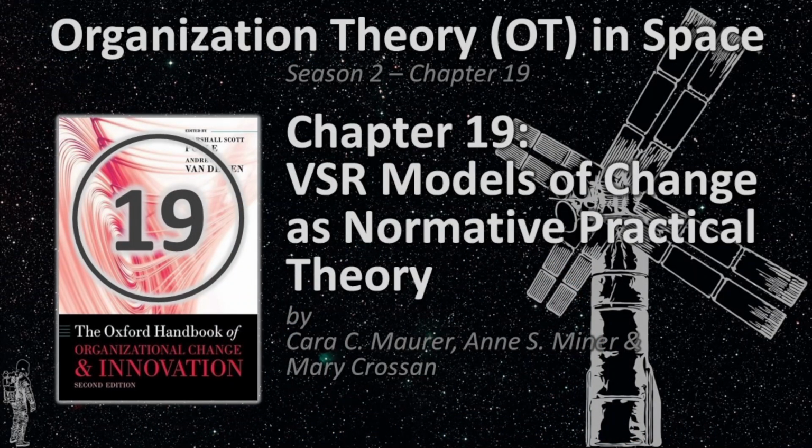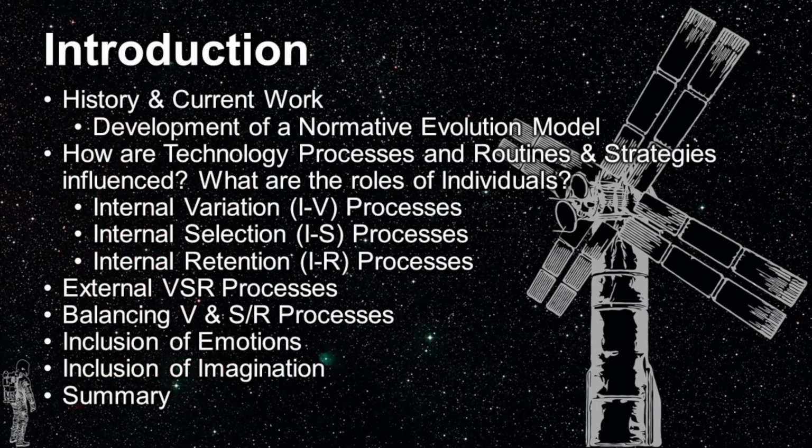In this video, I'm covering Chapter 19 of the handbook, entitled VSR Models of Change as Normative Practical Theory. This chapter will begin with a brief history of evolution models and a description of current work to develop a normative evolution model. Next, we'll talk about how technology processes, routines and strategies, and the role of individuals are influenced for all three internal evolution forces of variation, selection, and retention. The chapter discusses external evolution processes and the attempts to internally balance the variation and selection processes. Finally, the proposed normative model includes the influences of emotion and imagination.